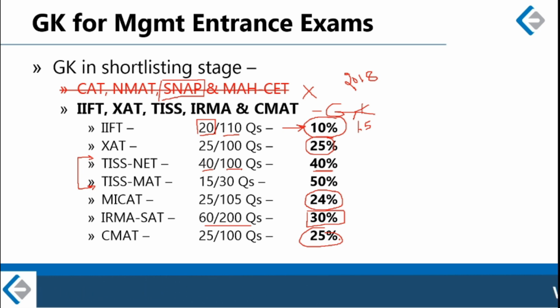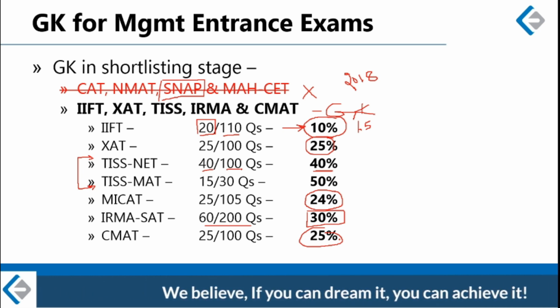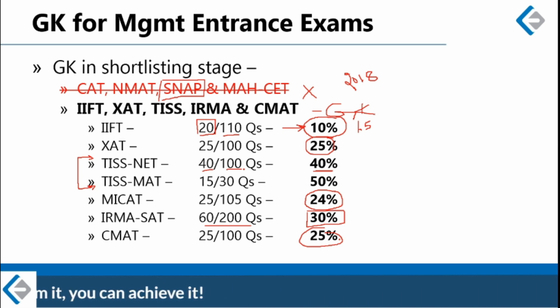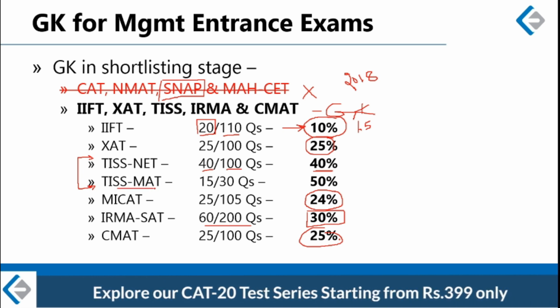Interestingly, in TISSNET, GK is the only section with a sectional cutoff. And if you are aiming for the HRM and LR or Organizational Development and Change Leadership course in TISS, you will have to write a TISS-MAT also, and TISS-MAT will be 50% GK. So these are the relative weightages of GK in different examinations.